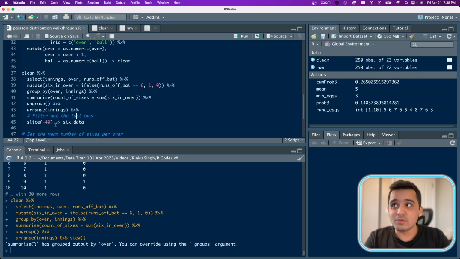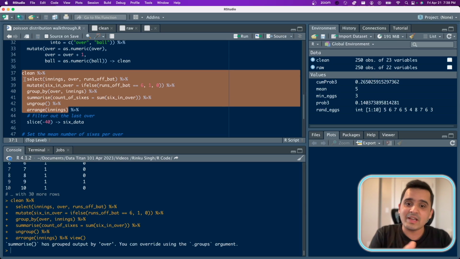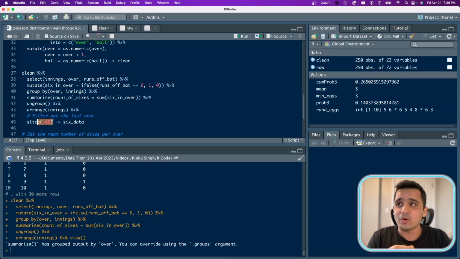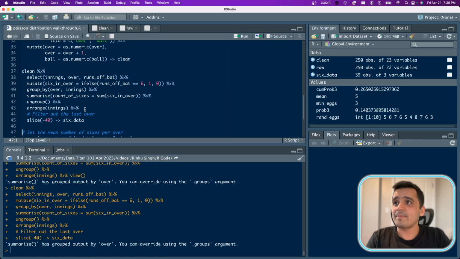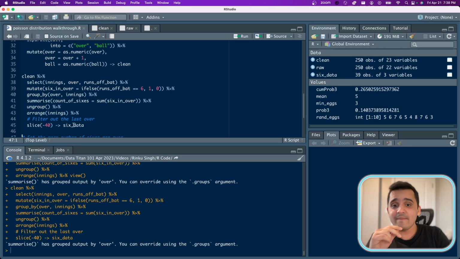So we cannot include the actual number of sixes hit in the last over. We just need the first 39 overs of how the game is being played and what the trend is. So we'll take the first 39 overs and skip the last over, for which we have to calculate the probability. So if I just do this, I have my 6 data ready.